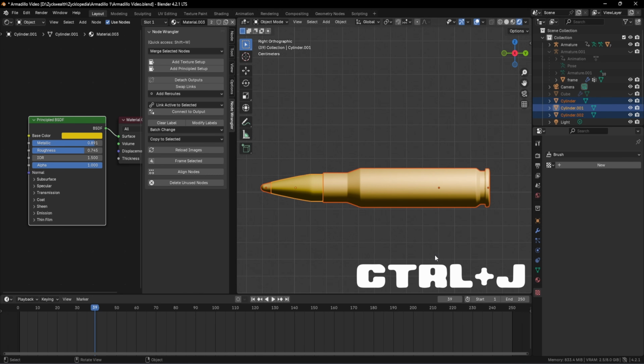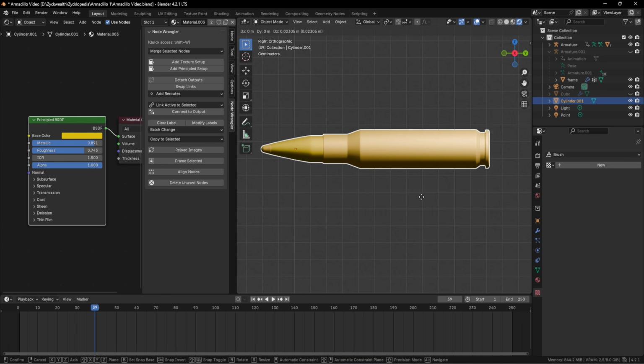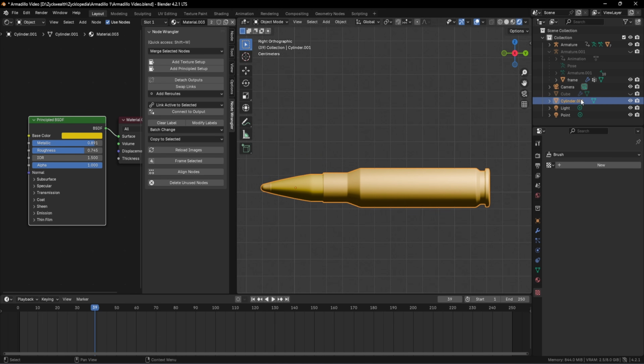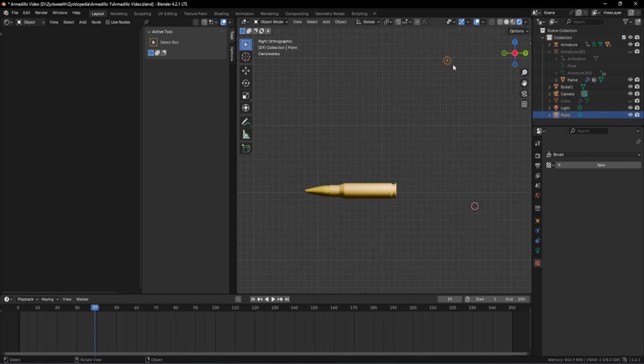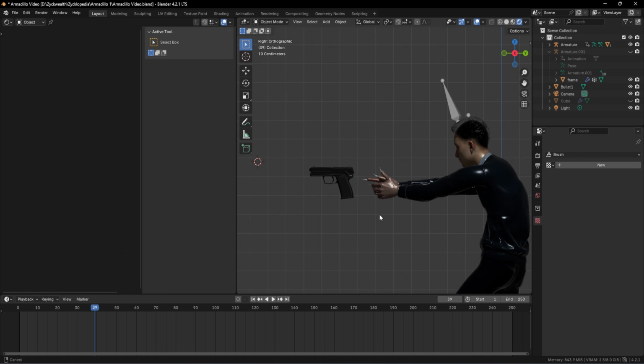And for that, we have to use that Ctrl+J option to combine these three objects into one. And just like that, we have our bullet over here. And let's rename this to bullet 1. You can also delete the point light which we just imported. We are not going to use it right now. So right now, our bullet, the gun, as well as our model is ready.